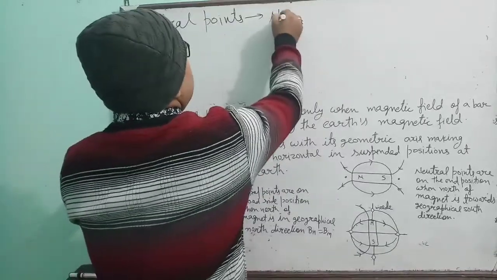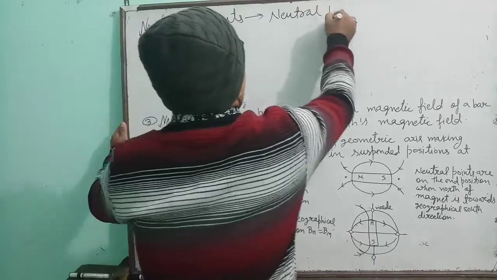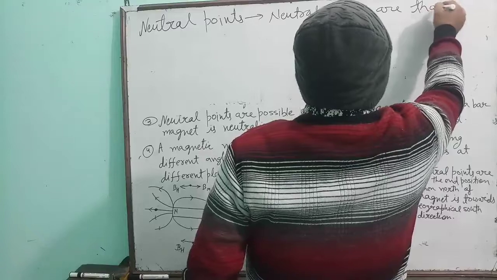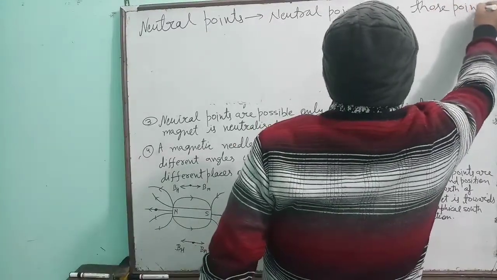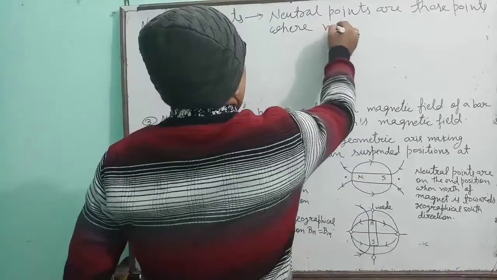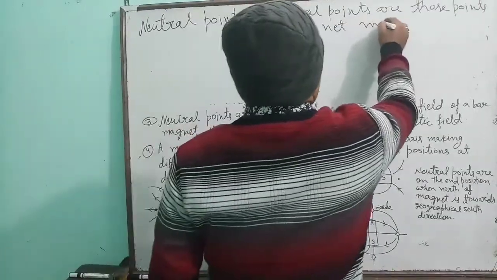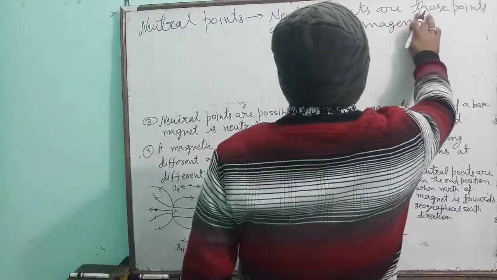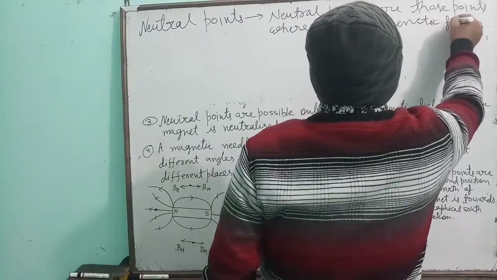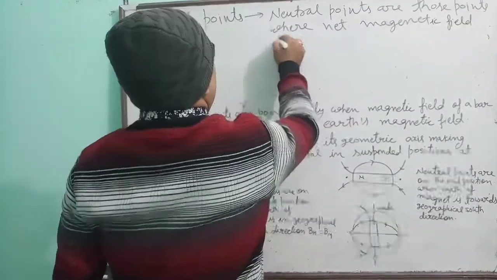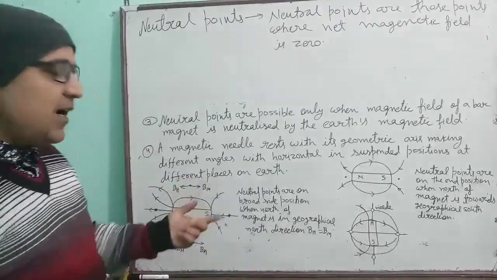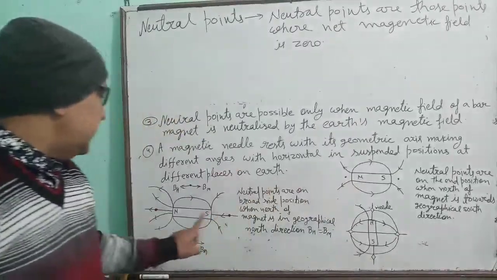Children, neutral points are those points where the net magnetic field is 0. Okay, and where are the neutral points? I have shown you here and here.